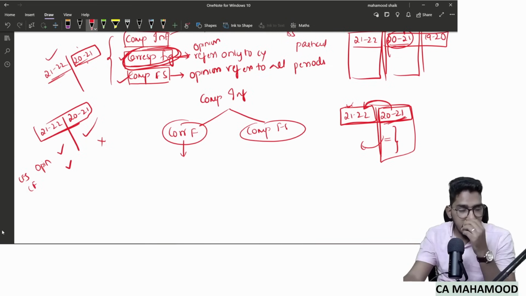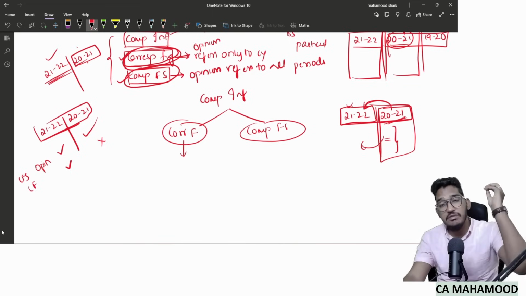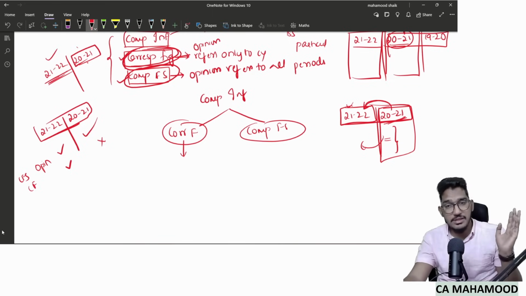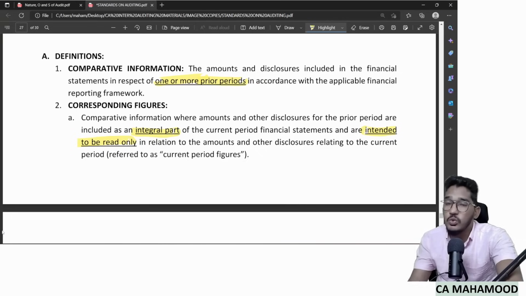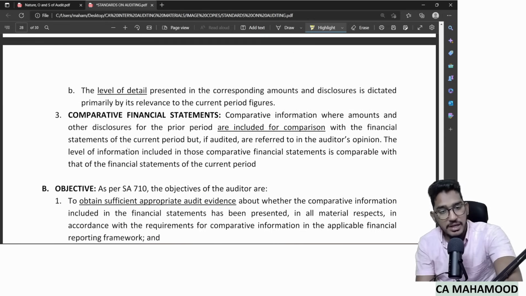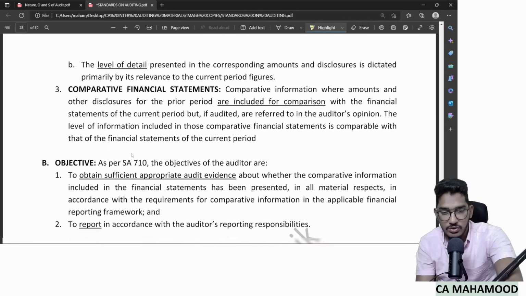But as I have told, there are some countries which expect auditors to follow comparative financial statements. Some countries will expect you to express an opinion not just on the current year, but also on the prior year's information that is presented. But luckily in India, we have only corresponding figures. We need to express an opinion only on the current year's information. So we understood the definitions of corresponding figures and comparative financial statements. Both are actually types of comparative information.